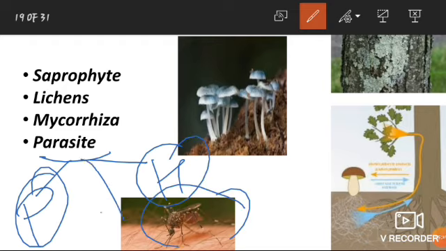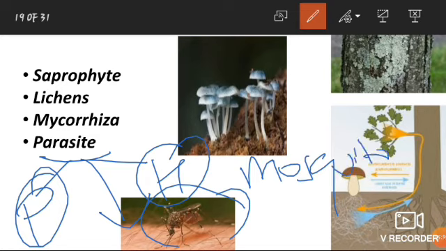This is an example of parasite, that is mosquito. Ticks and lice are also examples of parasites. So, mosquito is the example of parasite in this diagram. Parasites can be ectoparasite or endoparasite. Ecto means the parasite which lives over the surface of the host, and endoparasite lives inside the host.